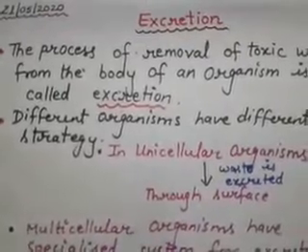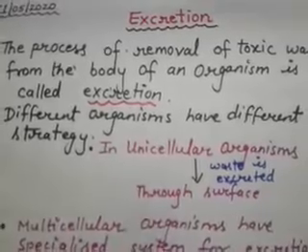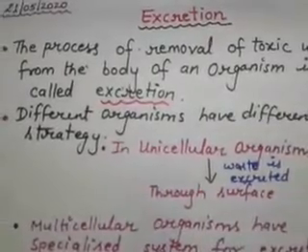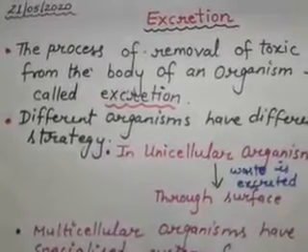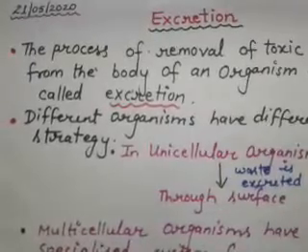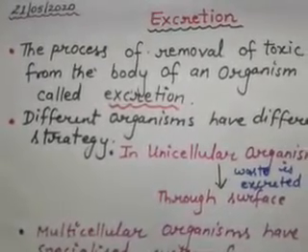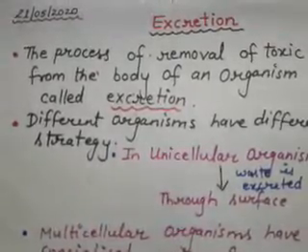The process of removal of toxic wastes from the body of an organism is called excretion. Students, till now we have seen different metabolic activities which go on in our body. So, these metabolic activities also create some waste material.